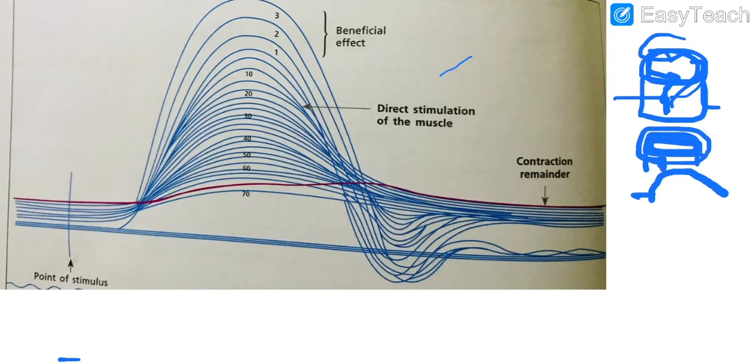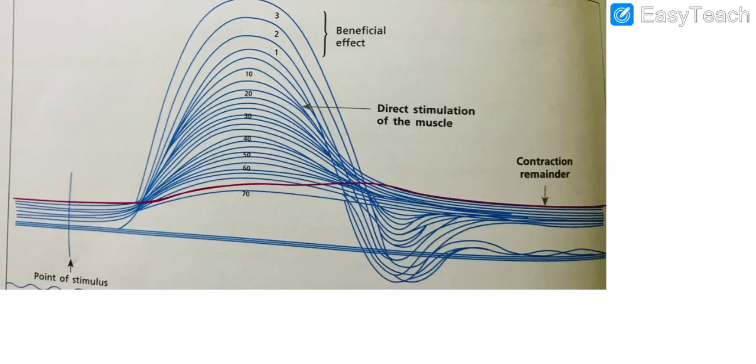Once it reaches the point of stimulus, the second muscle twitch starts. Then it rotates and comes back to the same point of stimulus, and the third simple muscle twitch starts, right? Like this way you will keep on getting all the simple muscle twitches because the point of stimulus will stay the same. The drum rotates at such a speed that the point of stimulus will always stay the same, this point. So this is the baseline.